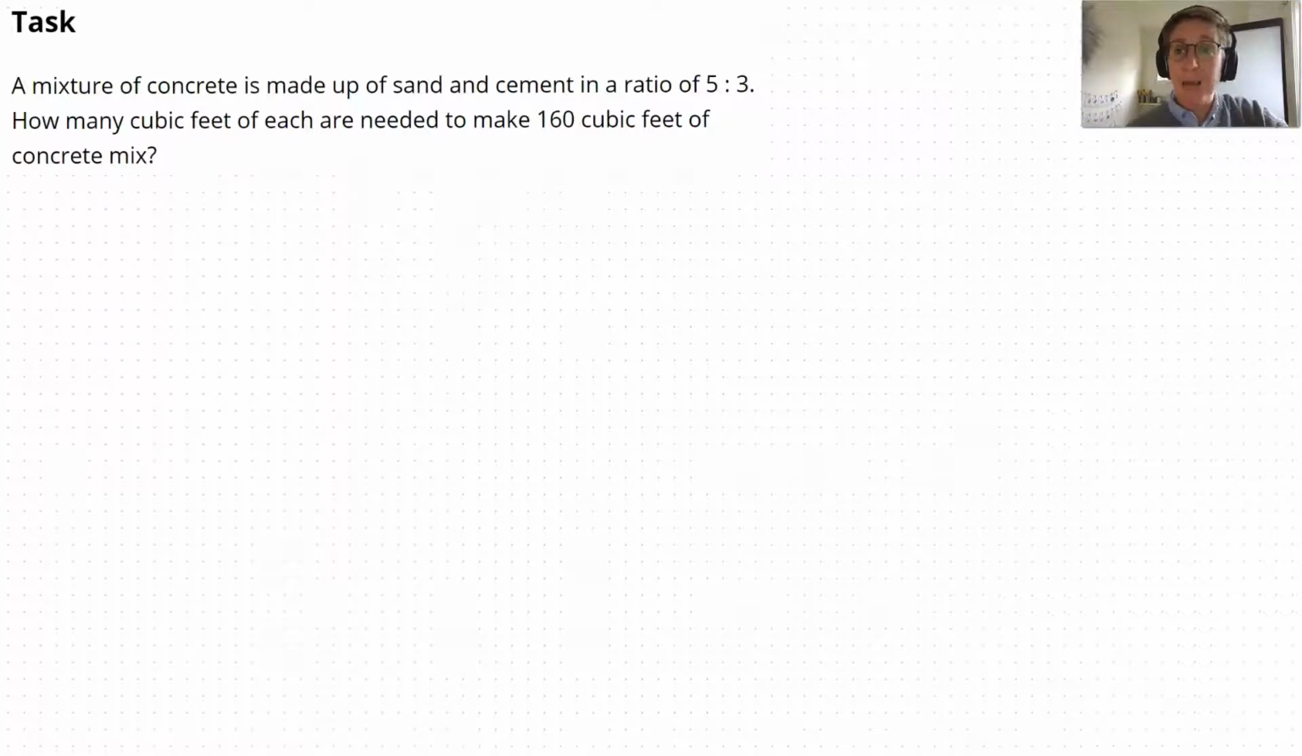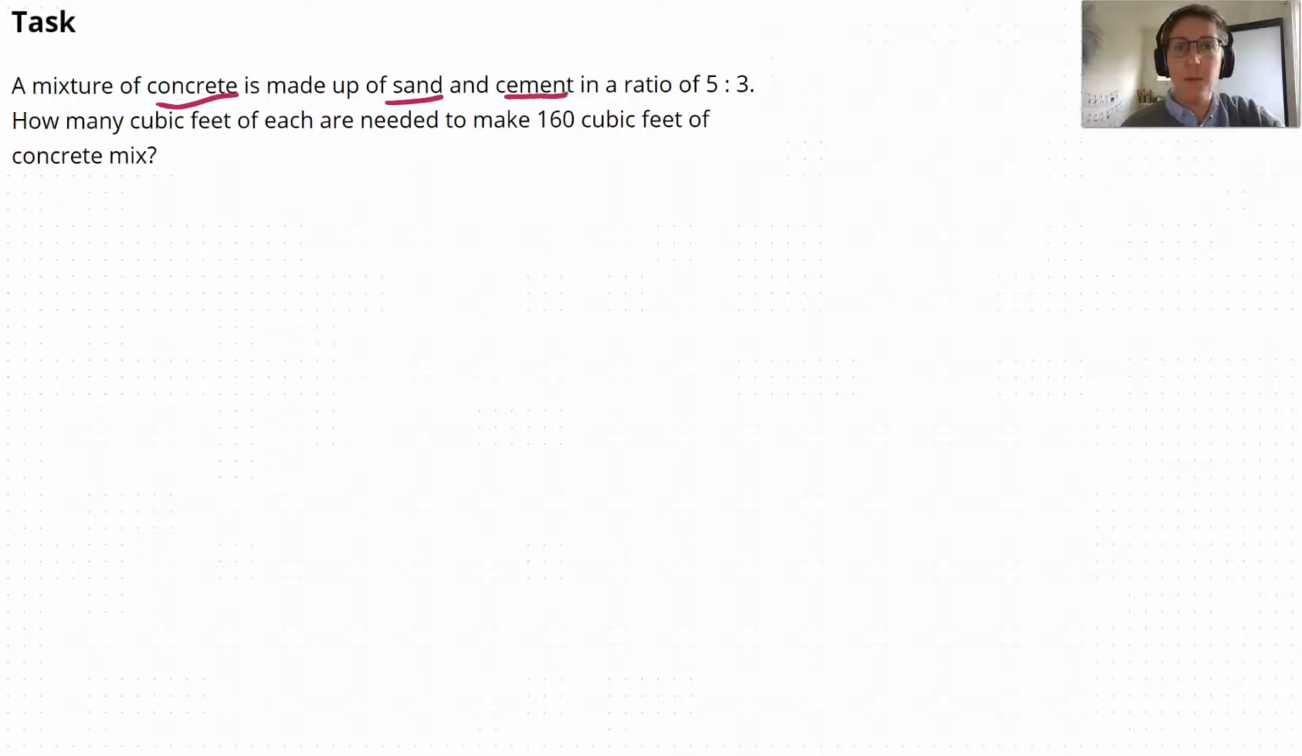We have a task from Illustrative Math here. And to start off the task, we always want to read carefully and annotate or underline, circle the main ideas that the problem's talking about. A mixture of concrete is made up of sand and cement in a ratio of 5 to 3. How many cubic feet of each are needed to make 160 cubic feet of concrete mix?